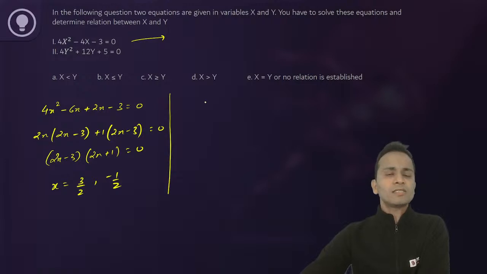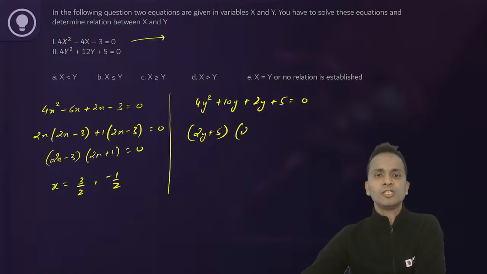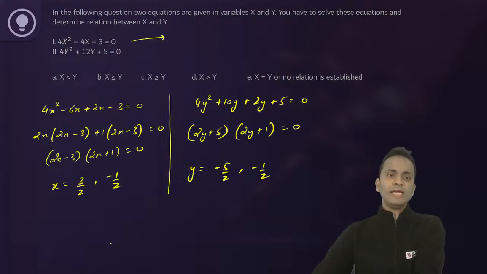Okay? Now next, the second equation, 4y square plus 12y. I can directly split the middle term. So 4y square, I need 20 as the product, 12. So it will be plus 10y plus 2y plus 5 equal to 0. Again, if I take 2y common, it will be 2y plus 5 and 2y plus 1 equal to 0. So the values of y can be minus 5 by 2 or minus 1 by 2, right?